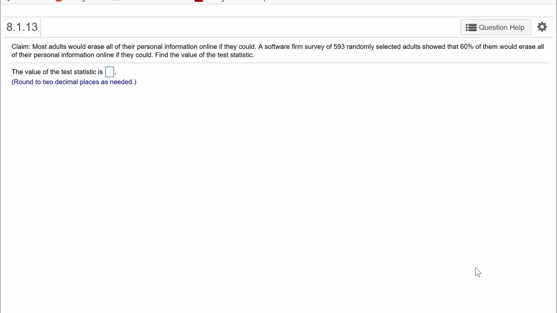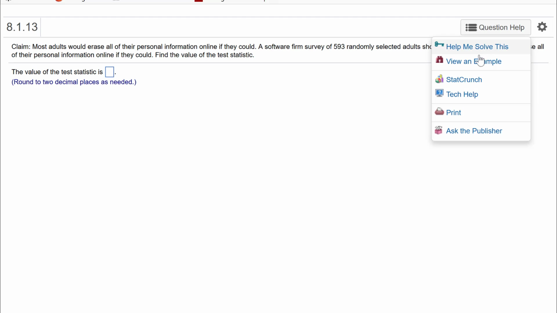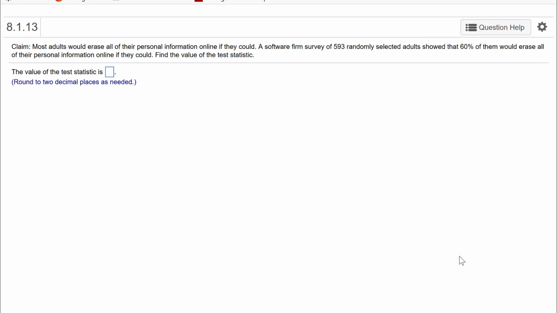So what you would not want to do, unfortunately, is go to the question help and do an example. I just did that, and it's 10 steps of doing this by hand. I'm going to show you how to use StatCrunch.